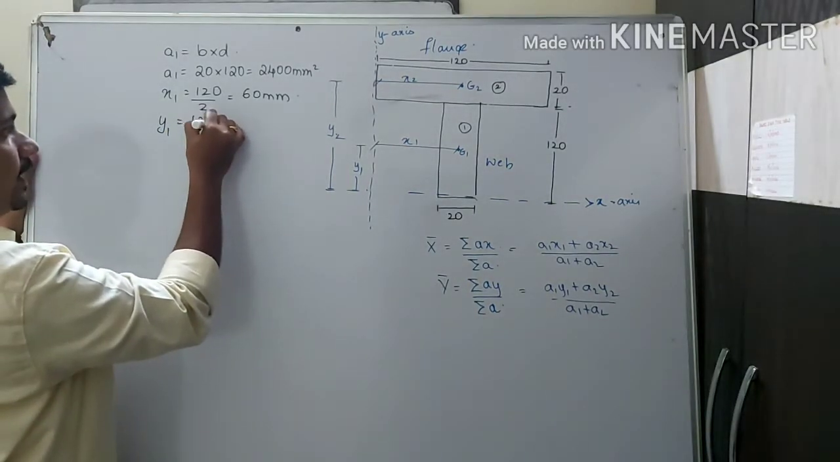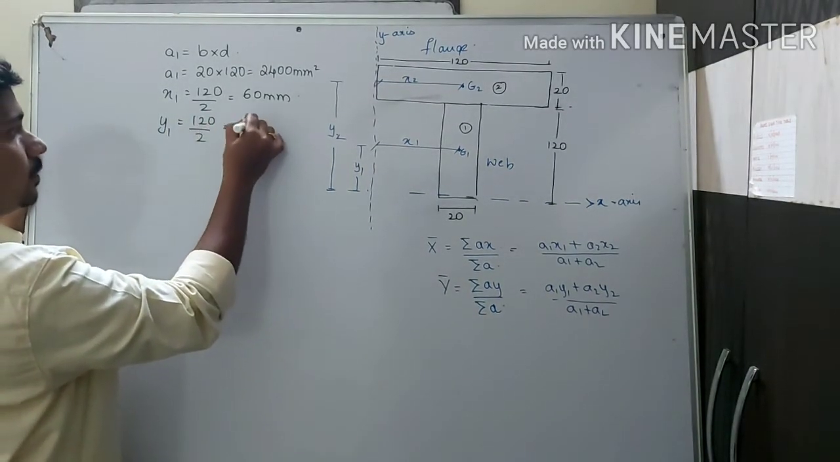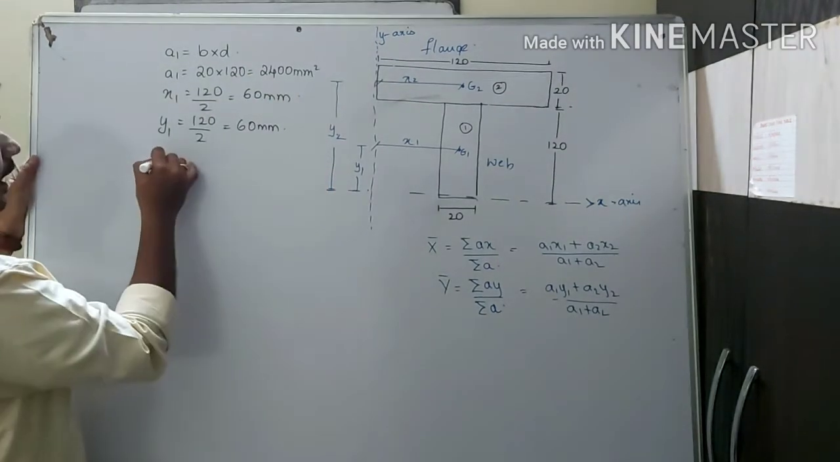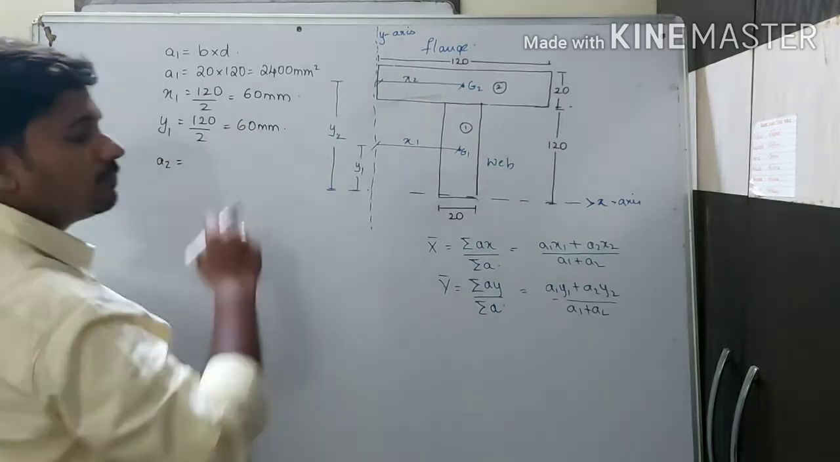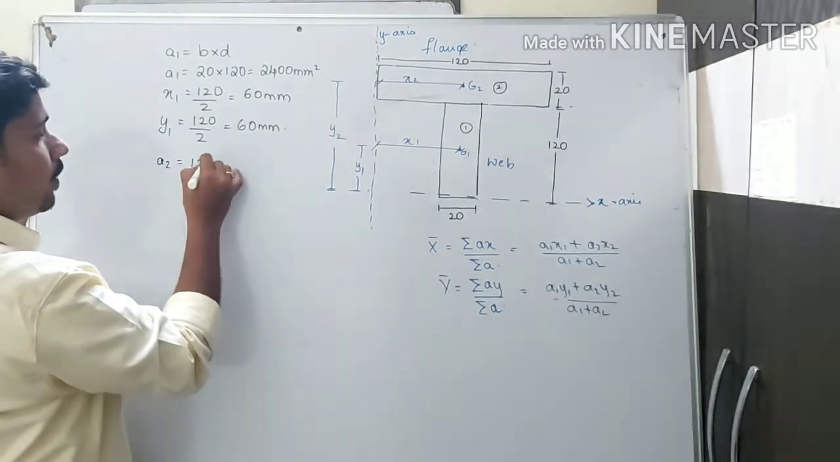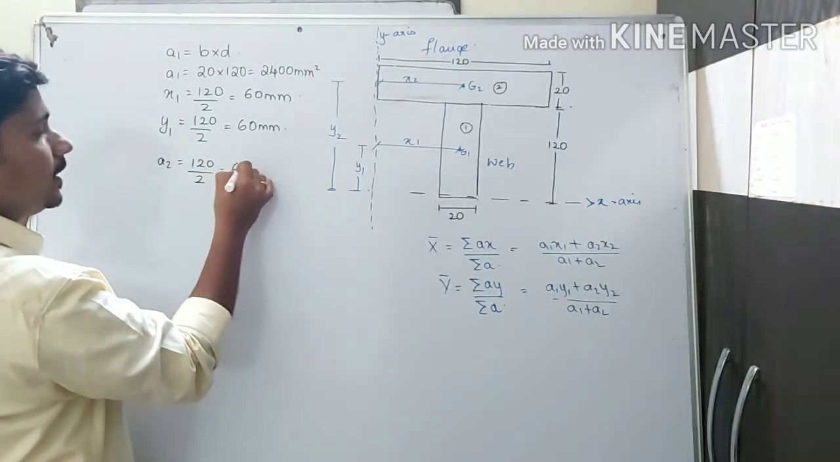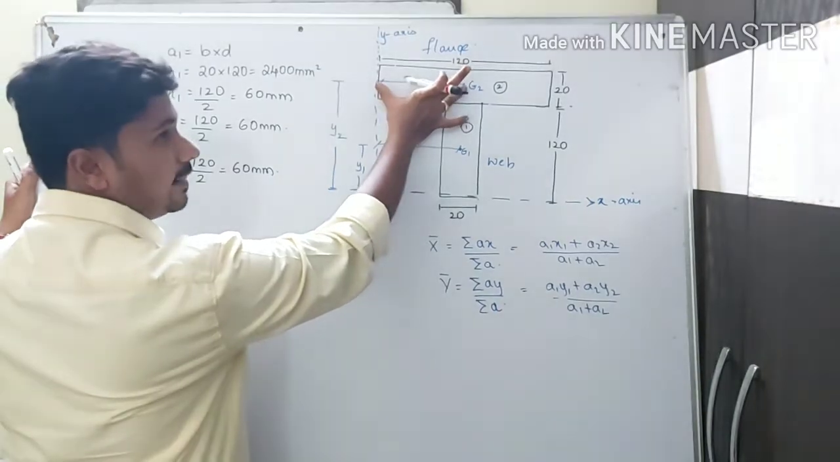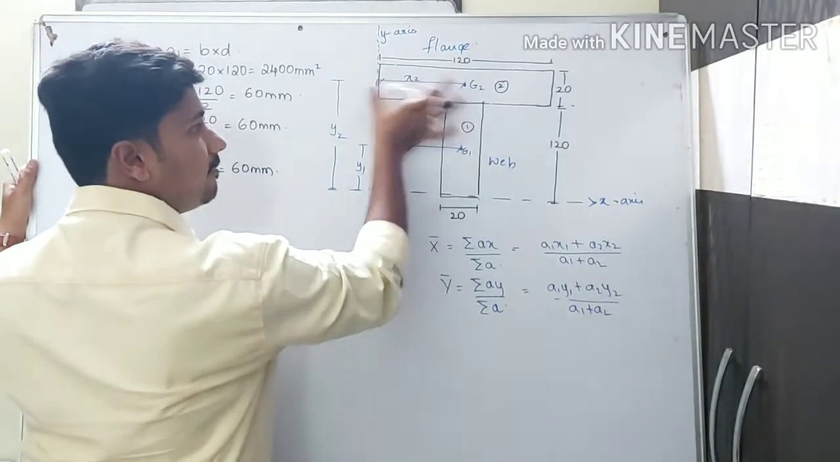So 120 by 2 is equal to 60 mm. Next, I'll write A2. A2 will again be 120 by 2, that will be 60 mm. So for this point, this length is the total 120, the half length.